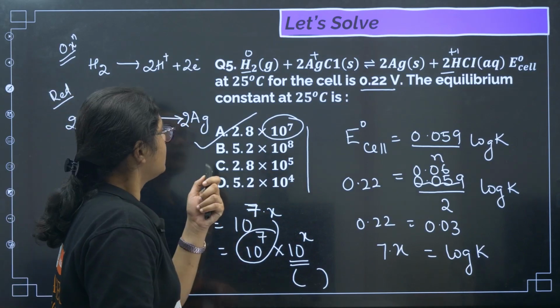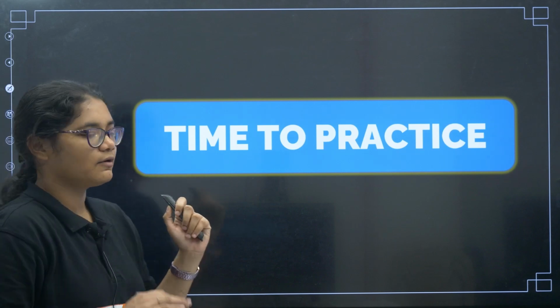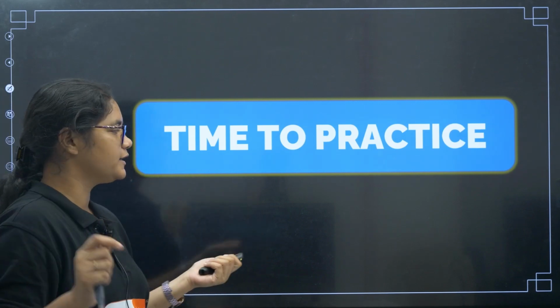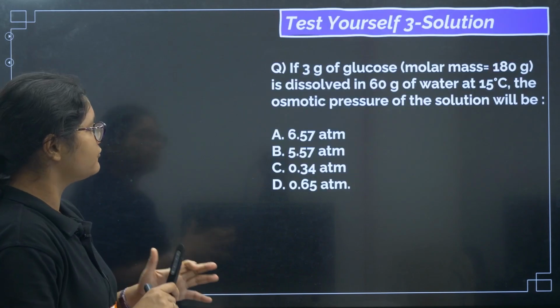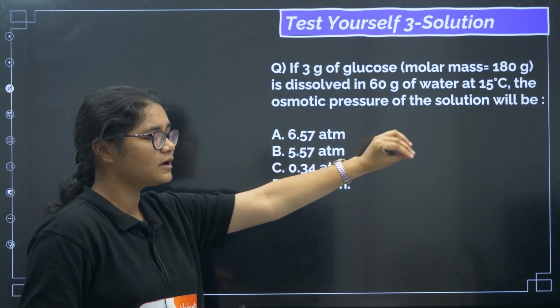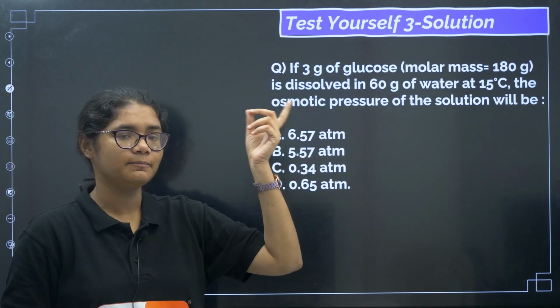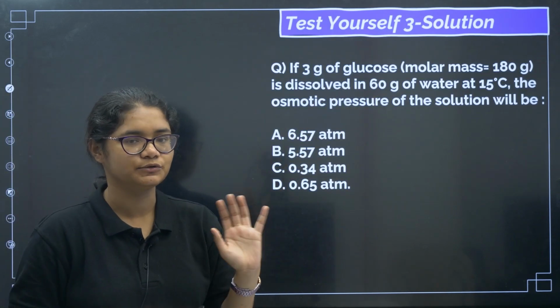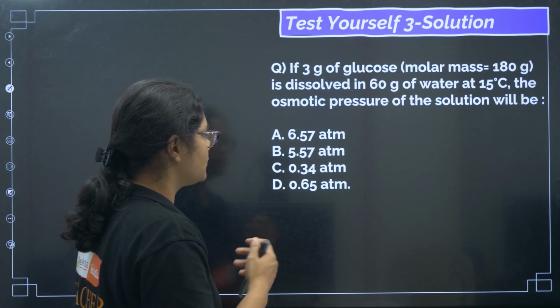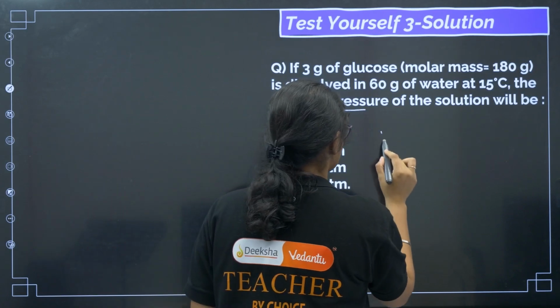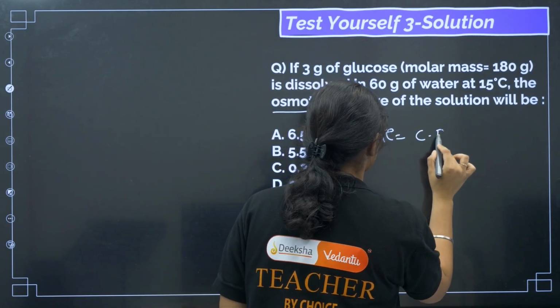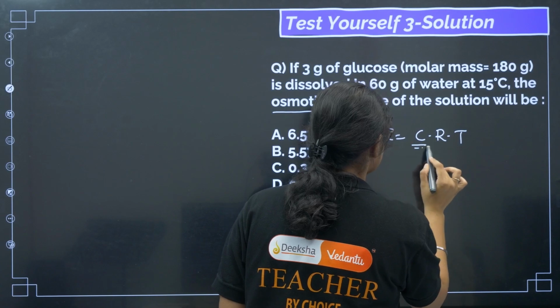Now we have covered today's topic, so let us do some practice questions. Before that, this was a homework question that I gave in my last video where we were doing the solutions chapter. This question is about osmotic pressure. If you remember, the osmotic pressure formula is pi is equal to CRT. Now C is the molarity.